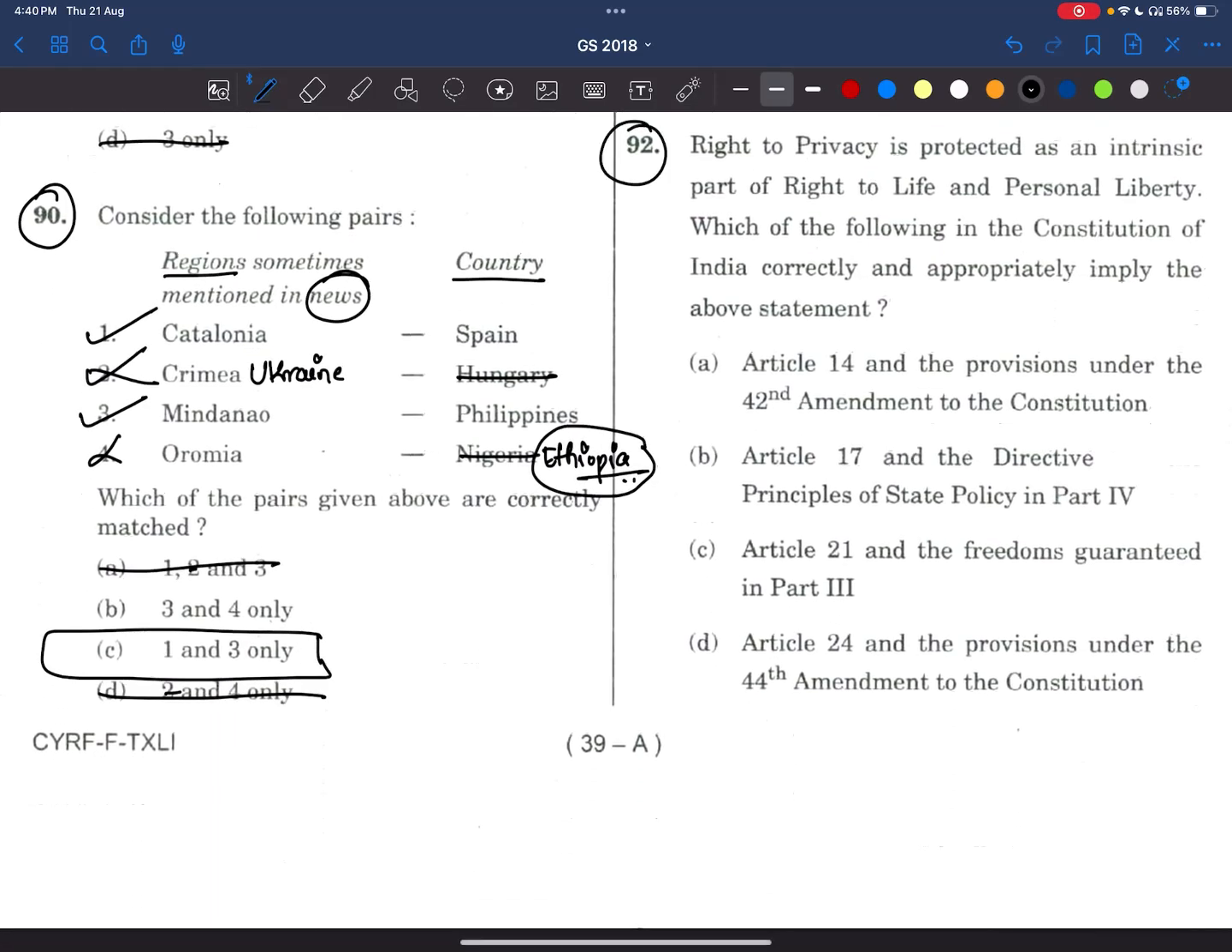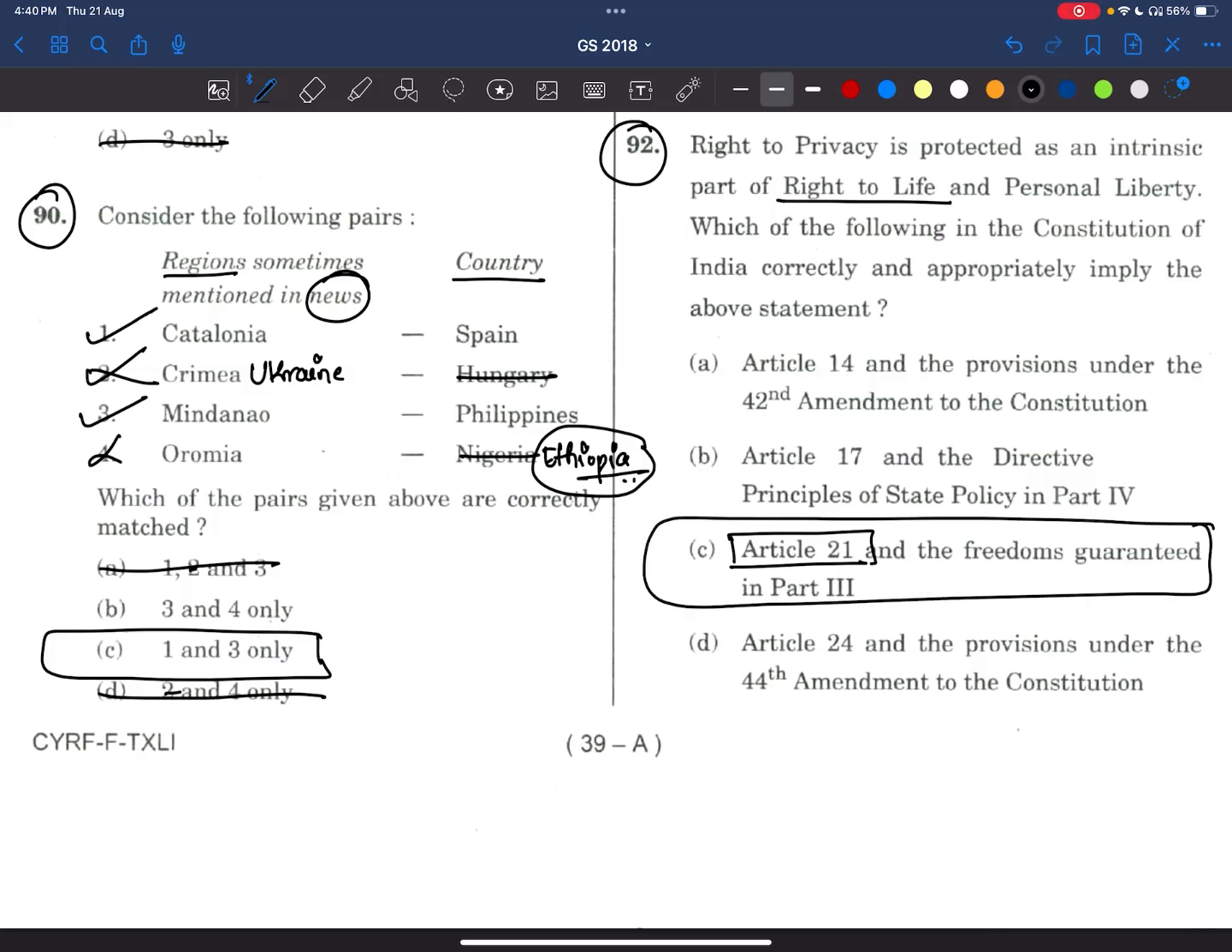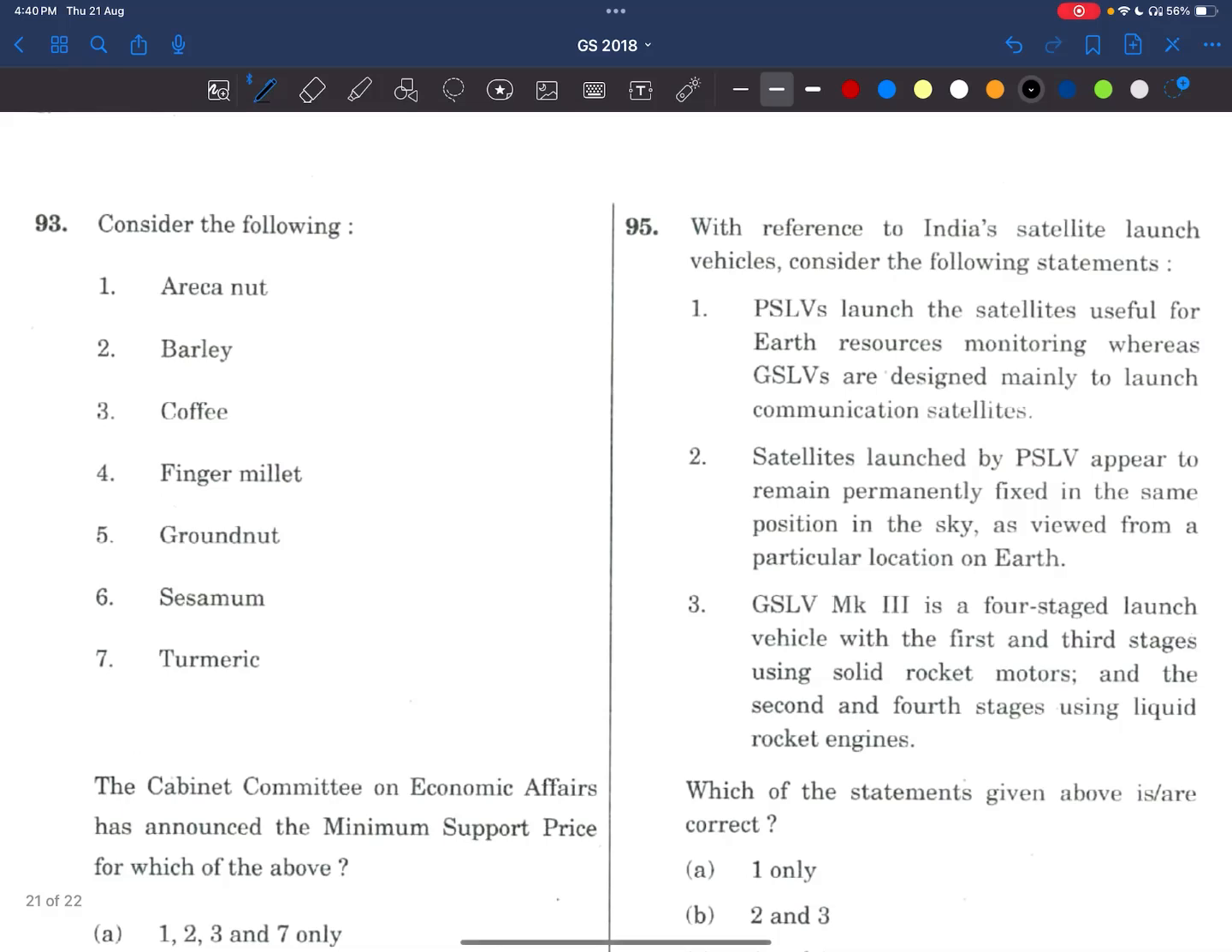Going to the 92nd question. Right to privacy is protected as an intrinsic part of the right to life. Okay, see here, Article 21. Right, very easy question. Why do we waste time here? Now what we have to do? We have to read these fundamental rights. Very, very important, right? Okay. Now, coming to the 93rd question.